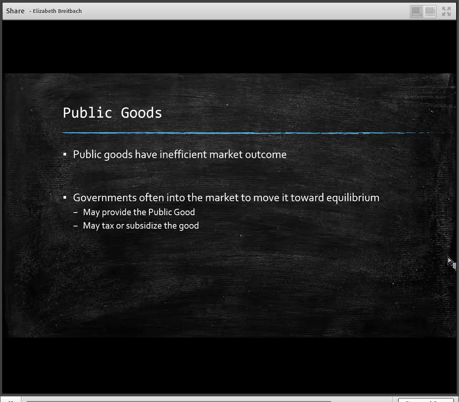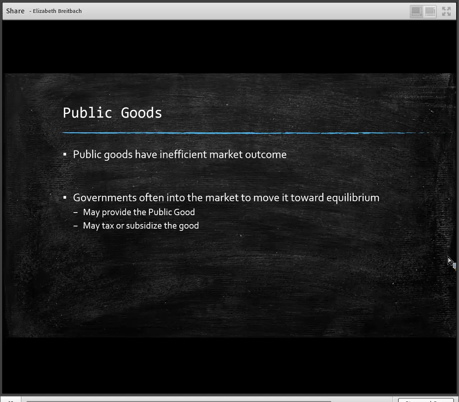And in the case of a public good, it's most likely going to be the case that they're going to actually provide the public good. With a public good, it is very difficult to just subsidize it, and that's the other way that they could. With many public goods, it's going to be hard to subsidize the product. They're actually going to move into the market and completely provide the public good, because there's a failure, both the non-excludable and non-rival aspect to it.